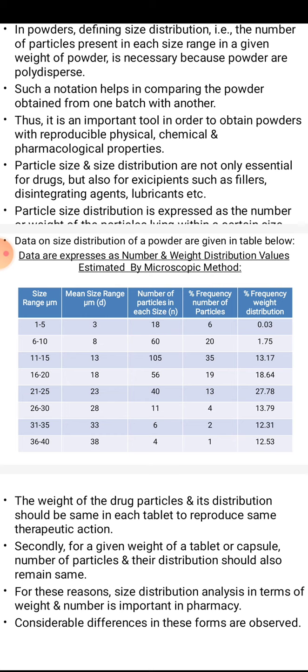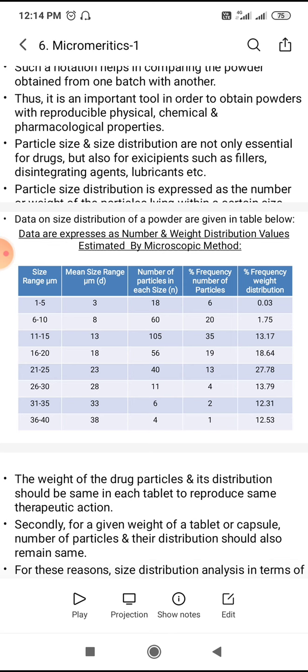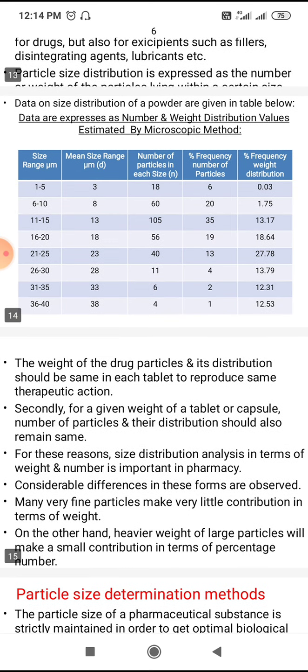And there is the mean size of the range in micrometers, which is denoted by D, and the number of particles in each size range, which is denoted by N. There are also the percentage frequency by number of the particles and the percentage frequency weight distribution. So these are the tables for the distribution of the powders.